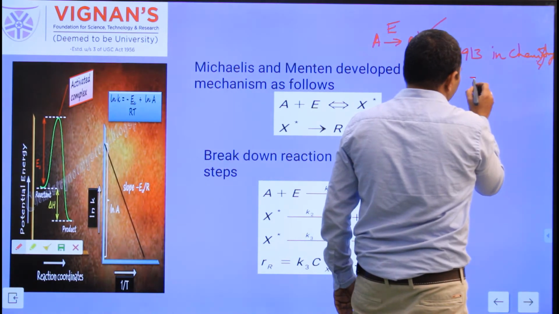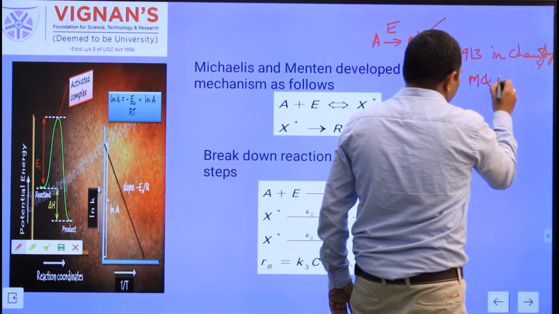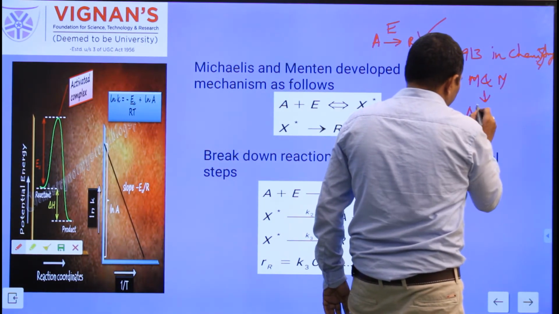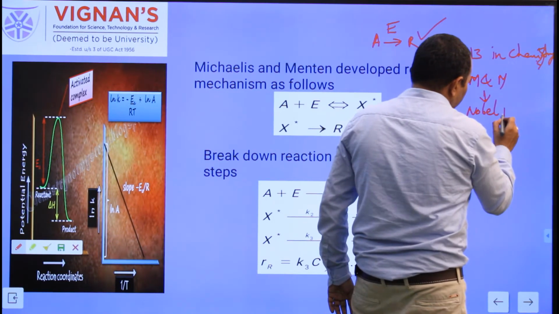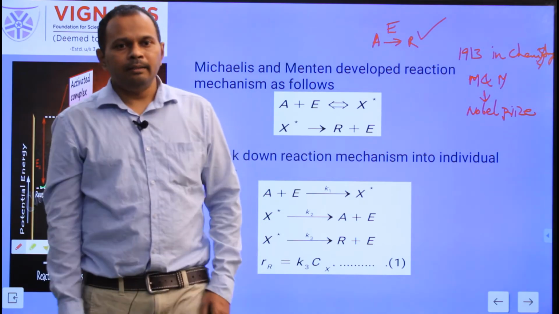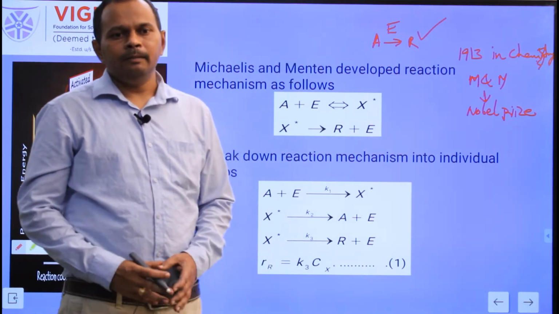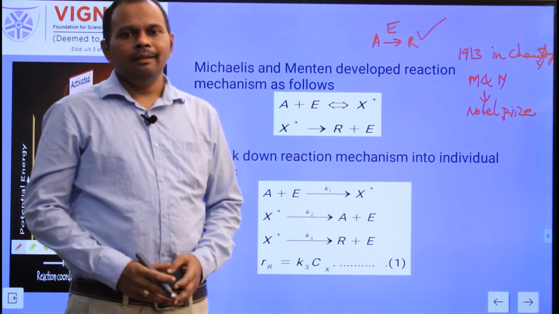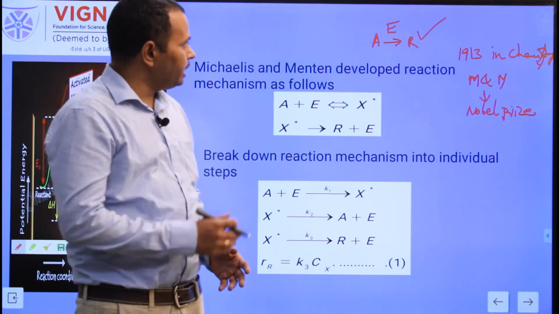They got the Nobel Prize for the development of the reaction mechanism for this non-elementary reaction, that is, the single substrate single enzyme reaction.